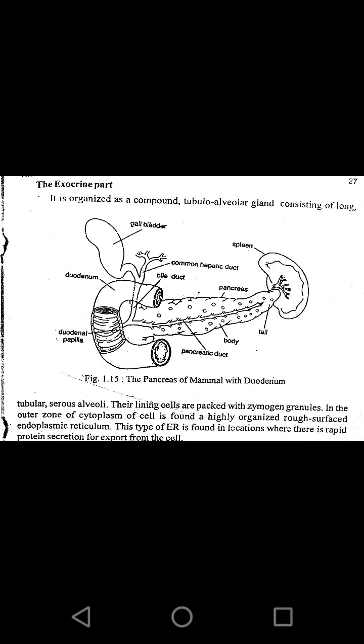When we study the pancreas under the microscope in detail, it looks like a tubulo-alveolar gland, and it consists of long tubular or serous alveoli.